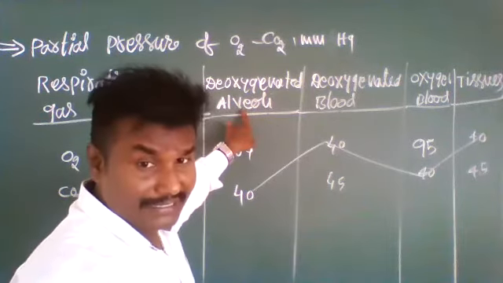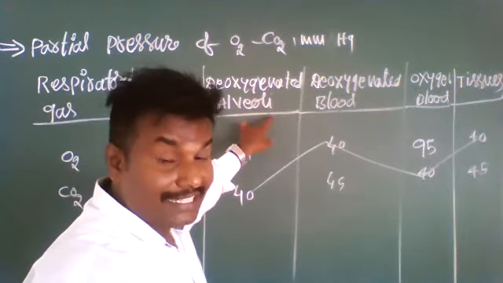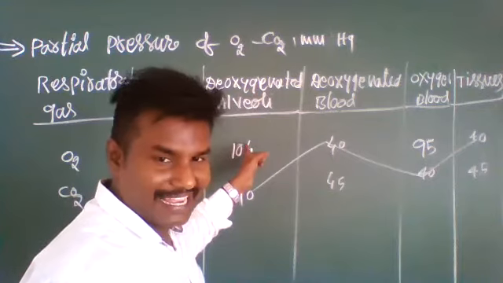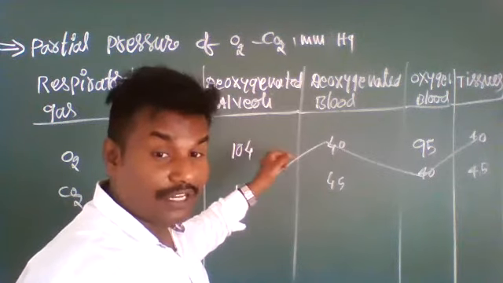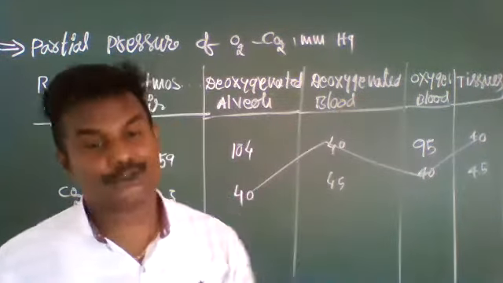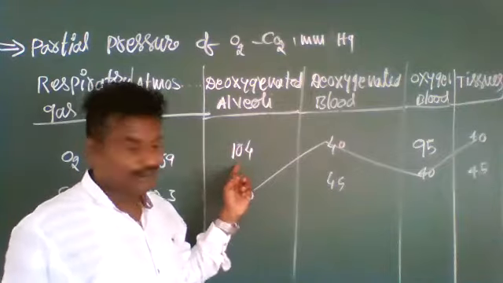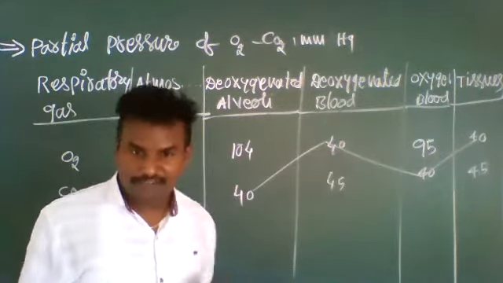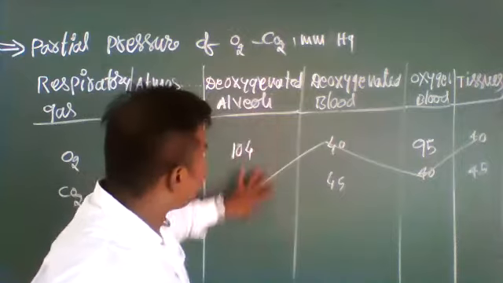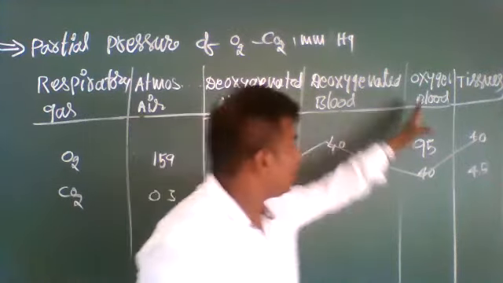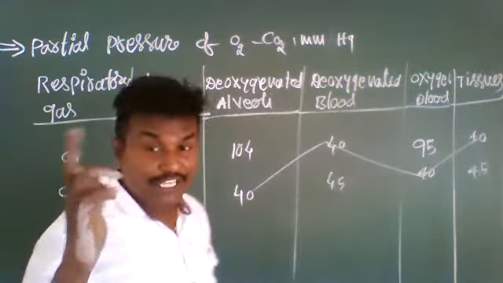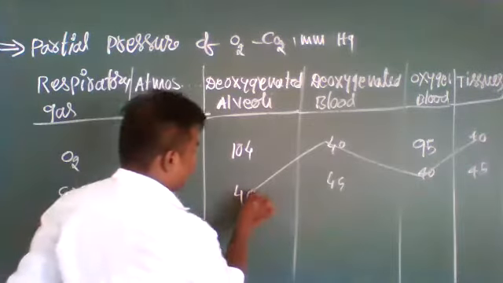Deoxygenated blood in the alveoli: how much oxygen in millimeter of mercury? Options like 4, 40, 95. This may be asked, anything may be asked. So here I am giving one sequence for remembering.